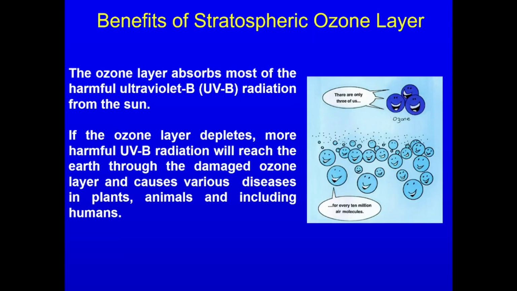So the ozone layer absorbs most of the harmful UVB radiations from the sun. And if the ozone depletes, more harmful UVB radiations will reach the earth through the damaged ozone layer and cause various diseases in plants and animals, including human beings.